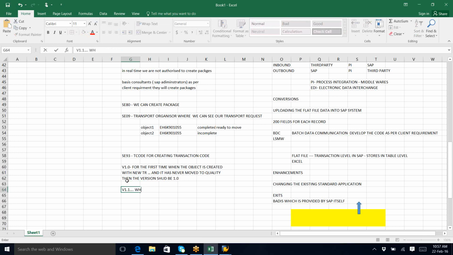When it is called version 1.1? When the first time it has moved to quality, and the client has checked the output and come up with some changes, and asked for changes, what we need to do is make changes in development with a new TR having version 1.1. Clear or not?